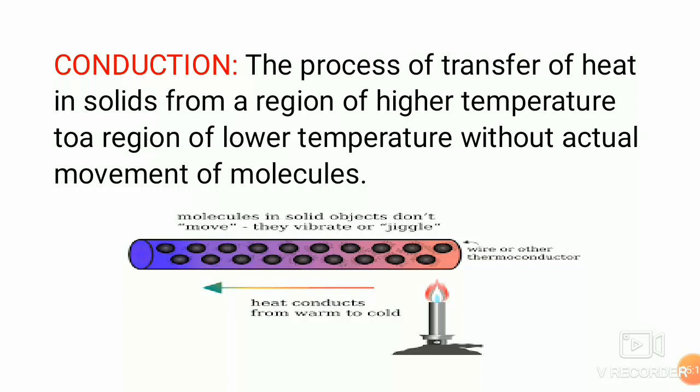In the given figure, we can see a metal rod. When it is heated from one end, the molecules of that particular end vibrate about their mean position and start to transfer the heat energy from one molecule to another molecule without the actual movement of molecules. We can clearly make out that here the transfer of heat energy happens but there is no actual movement of molecules.